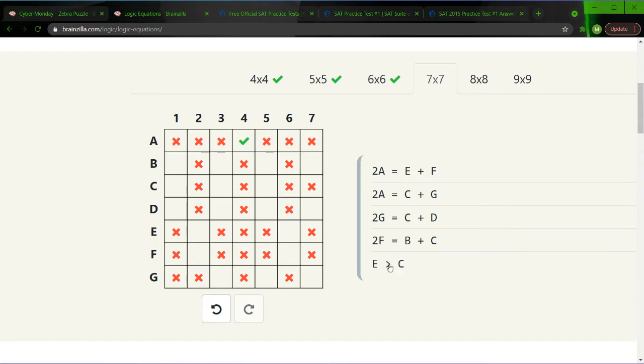Here, I just want to see, e is greater than c. That's what this says here. This technically isn't math, this is more so logic. However, if e is greater than c, and this is kind of more of a guess, it doesn't necessarily mean you can write. However, let's assume that e is 6. Let's assume that. This technically isn't a good thing to do. In fact, it can be wrong. C can be 1, in which case e would be 2. However, yeah, we're going to assume that because it makes everything easier.